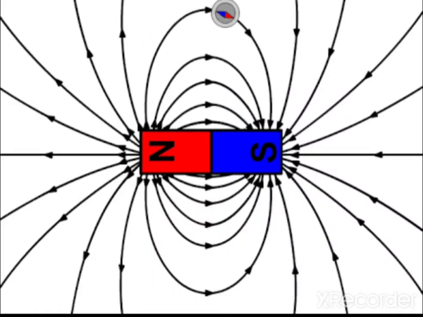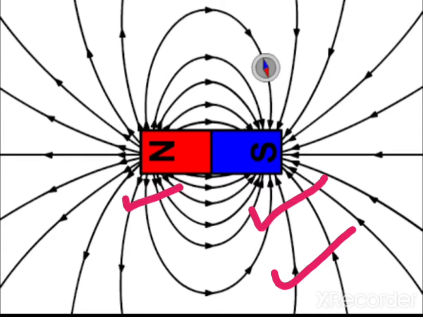Because of these magnetic field lines, from far away this kind of physical object will behave like a tiny bar magnet of its own. You can see in this diagram that it is behaving like a tiny bar magnet which has a north pole as well as a south pole, and magnetic field lines are moving this way.